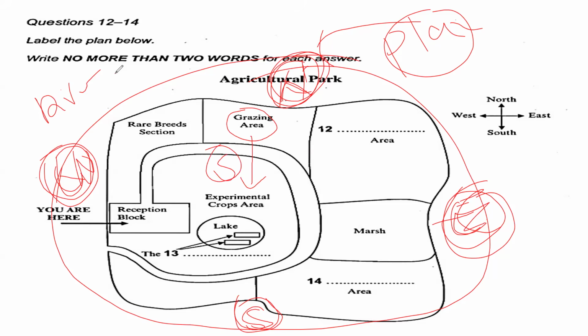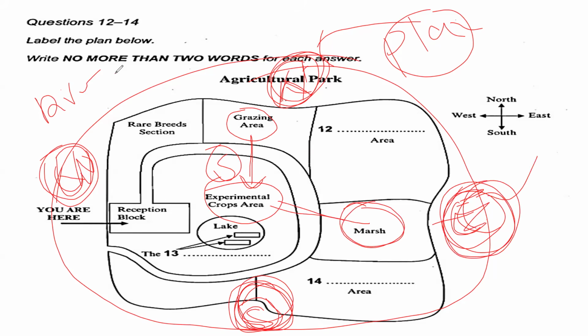If the speaker says south of the grazing area, don't focus at the bottom. Focus: south of the grazing area is experimental crops. And what if he says east of experimental crops? So east of experimental crops is here. That's marsh, not this place. This is not the east side. Or what if he says west of the experimental crops? So that's the reception block, not this place.